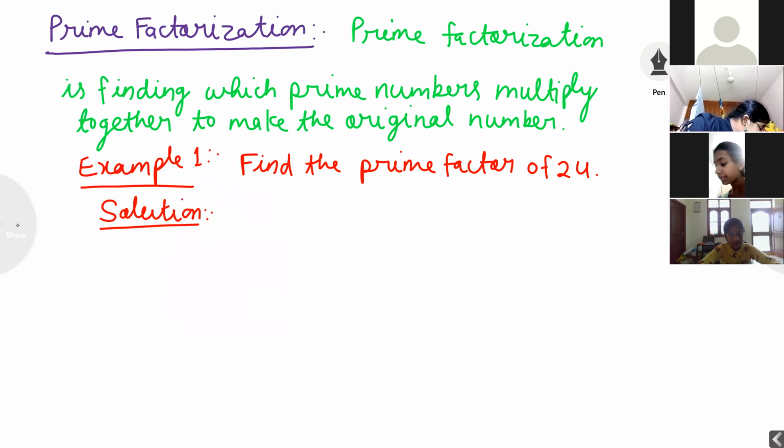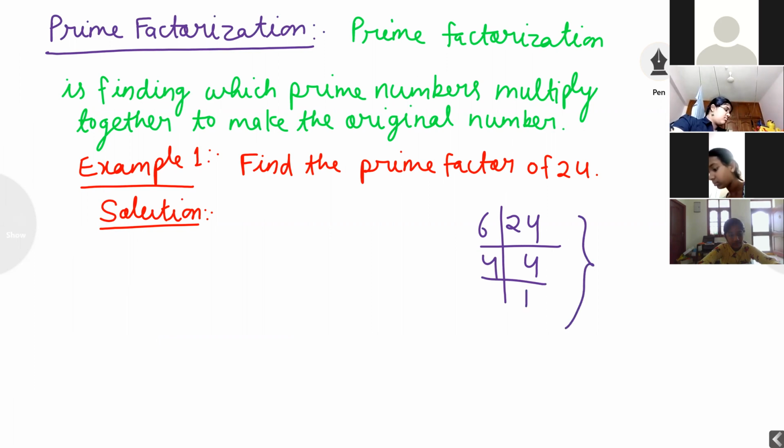Some students are very smart. What will they do? Directly they will divide by 6. 6 fours are 24, so this is 6 and 4. They will say 6 and 4 are the prime factors, but 6 and 4 both are not prime numbers. Don't try it. Listen carefully.